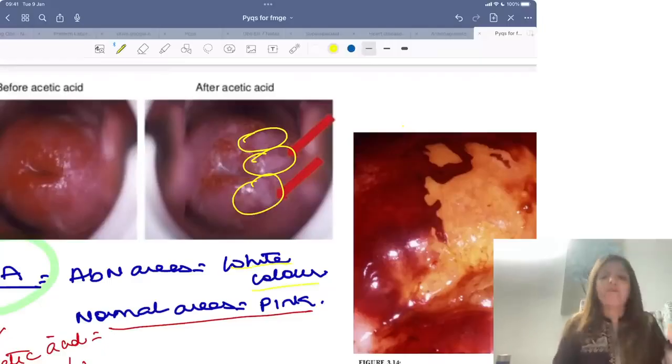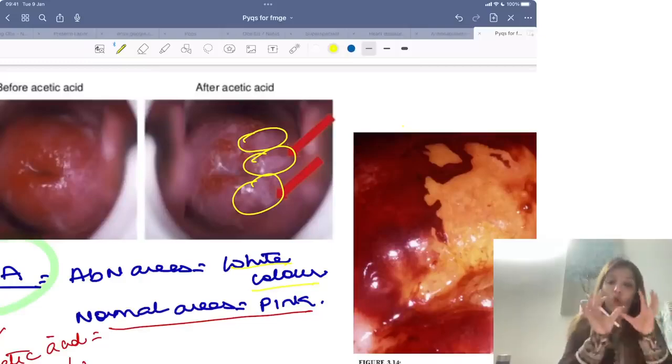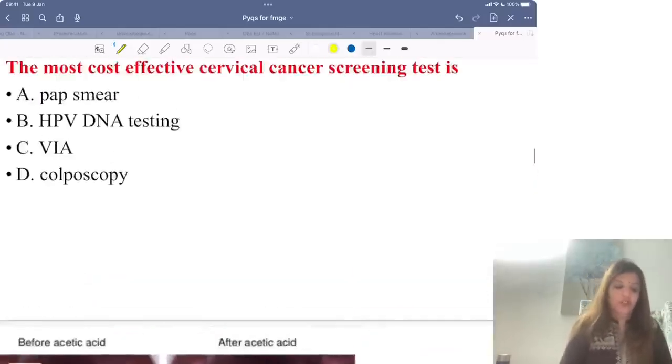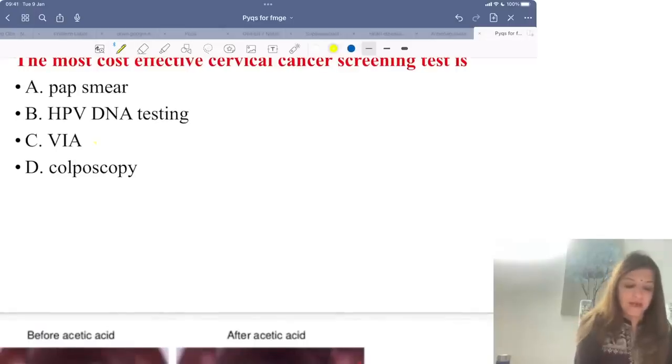So जब भी हम एसिटिक एसिड अप्लाई करते हैं पेशेंट की सर्विक्स पे तो वो एरियाज where dysplasia is present, it will appear white in color, and the areas where dysplasia is not present, it is going to appear pink in color. So the most cost-effective cervical cancer screening method is VIA.